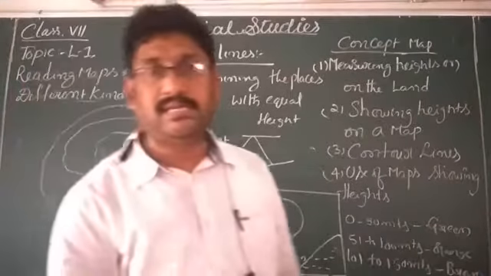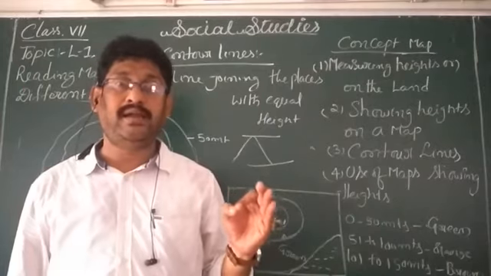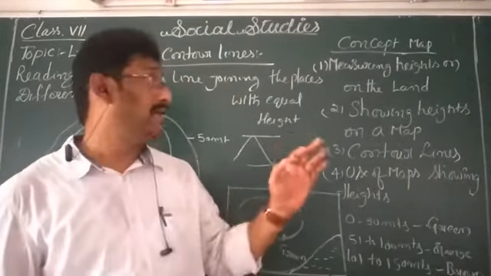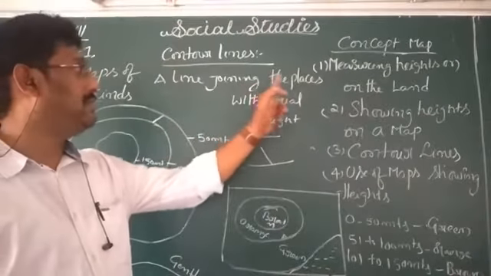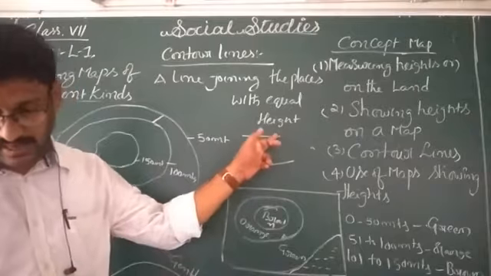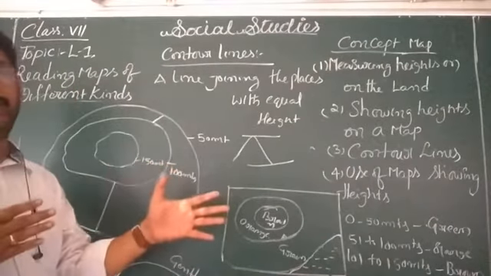Okay, dear students, you should get a clear idea about these contour lines. Contour lines mean a line joining the places with equal heights. Okay, so contour lines will be of irregular shape.